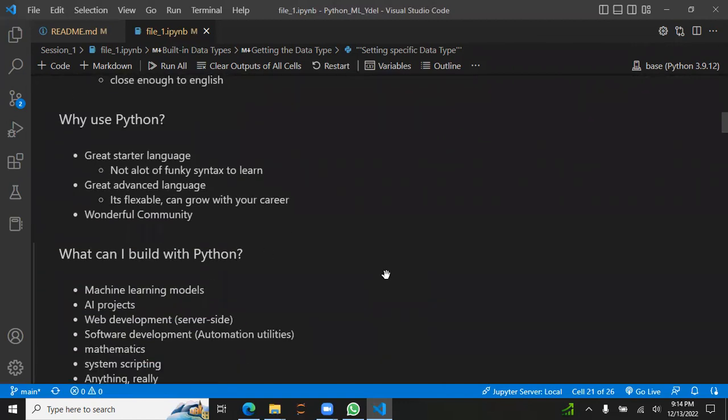Why use Python? Because it's a great starter language. The syntax, the way we write the code, is really easy. Compared to C or C++, where we need to use pointers, declare the variable type and allot the space for that, it's much simpler. It's great for beginners, but it also grows as your skill grows, or as you grow with your career. We could do really advanced stuff like machine learning, data analysis, and data science projects.